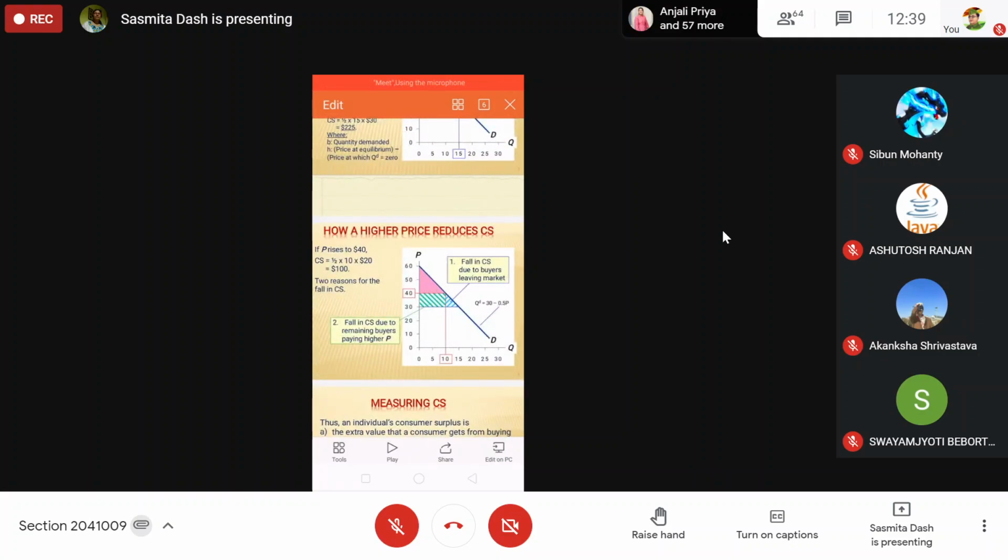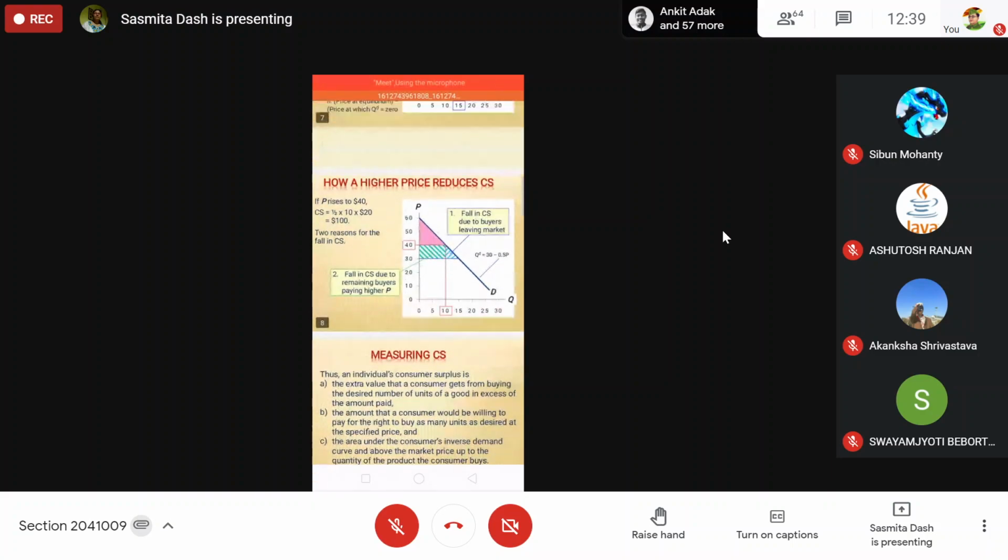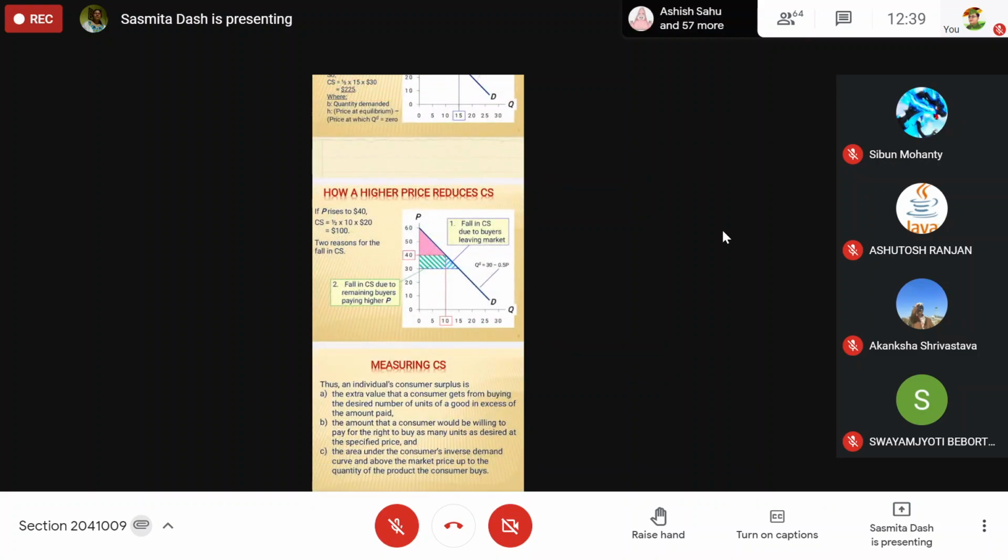The change in consumer surplus when price falls is due to some new consumers entering the market, whose WTP was less than 30, as some were leaving earlier. Now when price falls to 20, they will be able to buy the product, and some existing consumers will definitely get more consumer surplus.